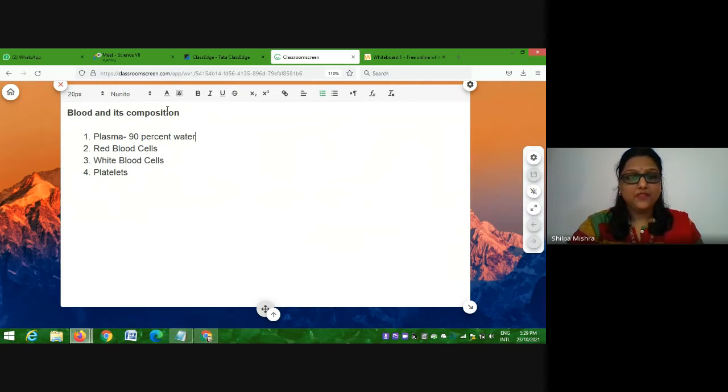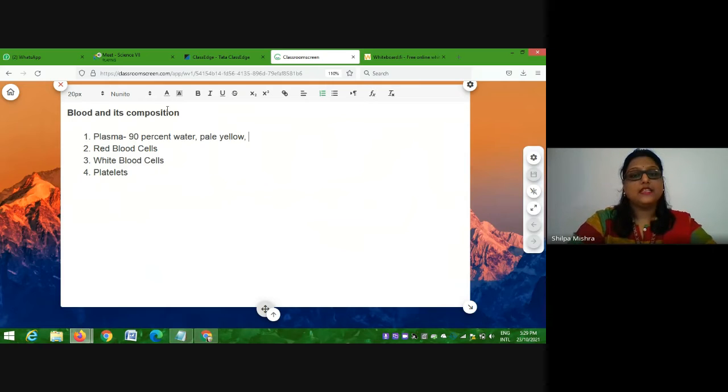It is pale yellow in color, right? This is the color of plasma. If we remove all the cells from the blood, it will appear to be pale yellow in color. Why? Because only the base liquid will remain, and that will be plasma. That is 90% water. Okay.